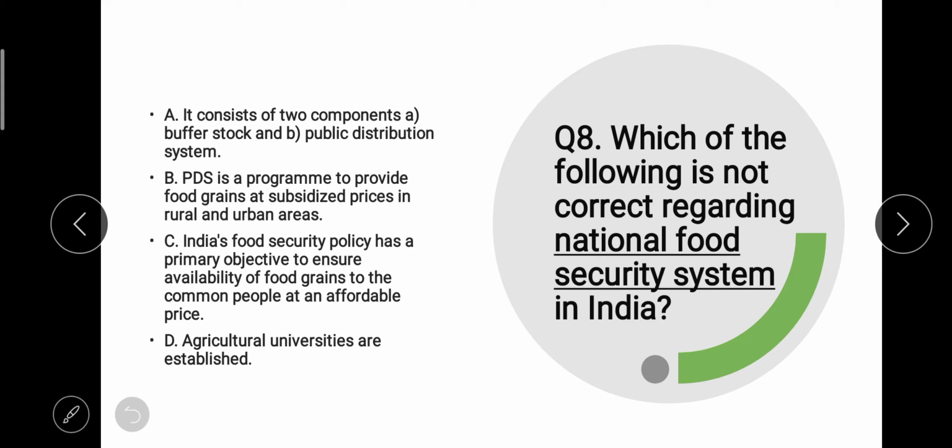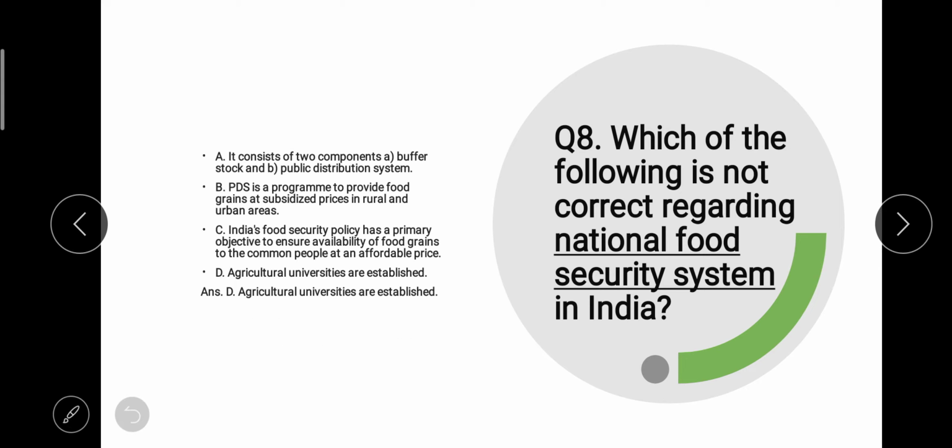C option says India's food security policy has a primary objective to ensure availability of food grains to the common people at an affordable price. Yes, that is also right. I mean to say that is also related to this. And D option says agricultural universities are established. That is right, but actually that is not related to food security. That is related to improvement in the agricultural sector for other areas. So according to the question, D option is the best option, right? That is why our answer is D option.